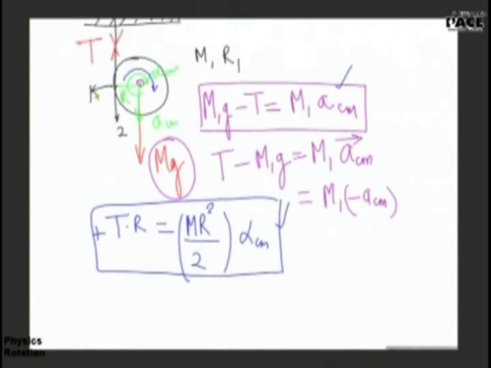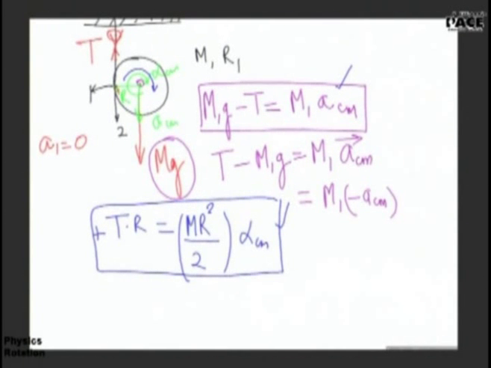Can you tell me what is the acceleration of this point of the string? Tell me. Zero. So every point on the string, the vertical acceleration is zero. So acceleration of point 1, A1, is how much? Zero. Acceleration of point 2 can be found by superimposition. Can anyone tell me how do I find that?